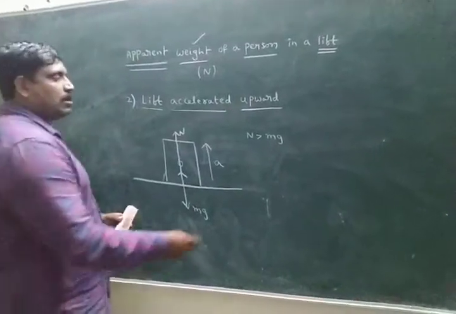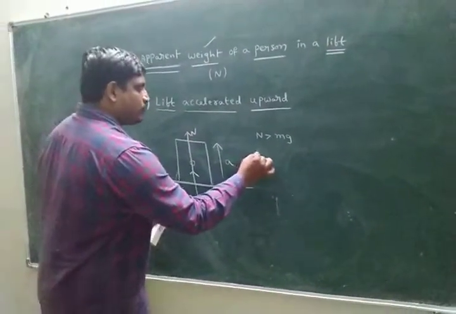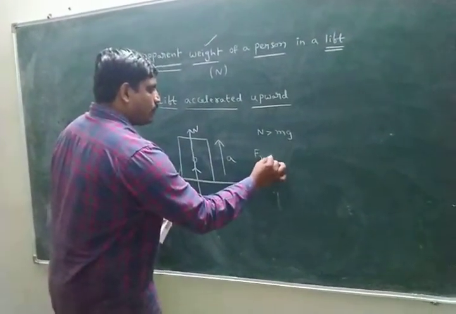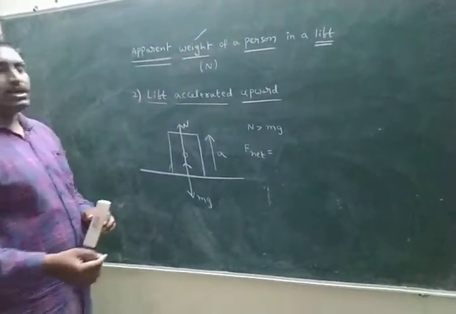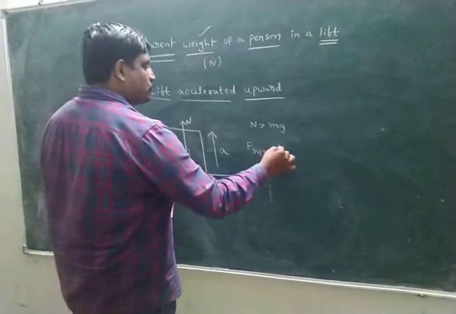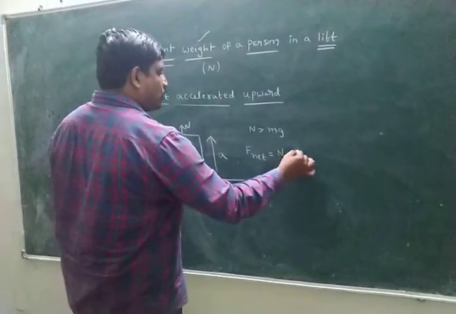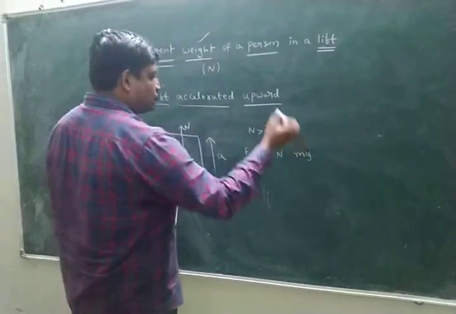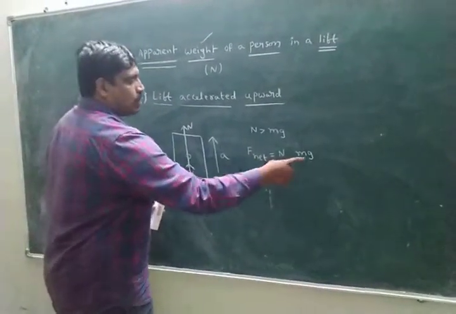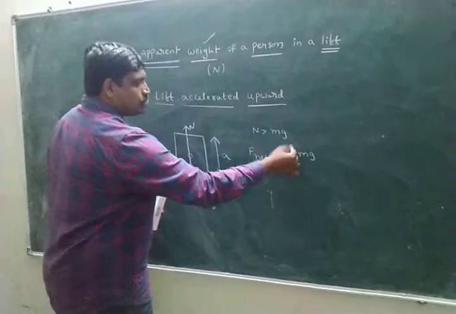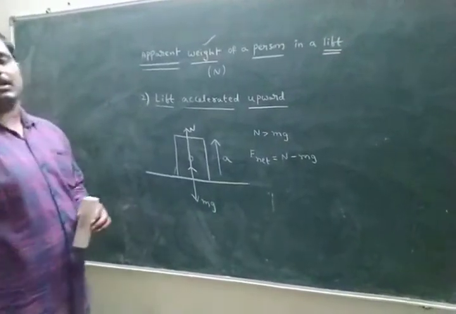What is the net force here? The upward force is more than the downward force. N is larger, mg is smaller, and both are in opposite directions, so we write minus.